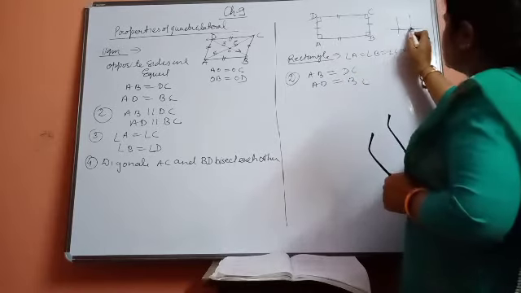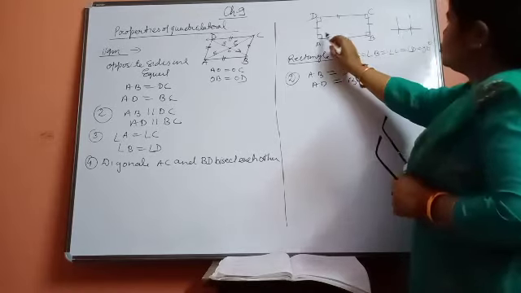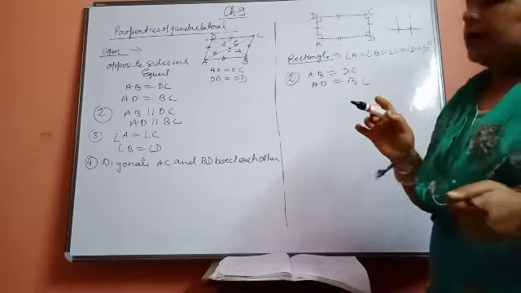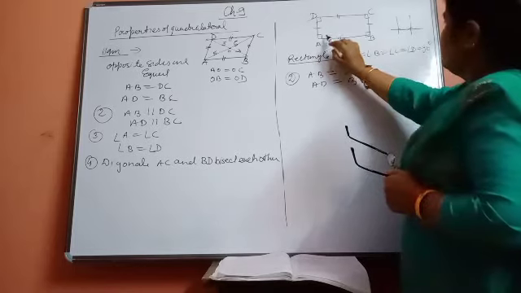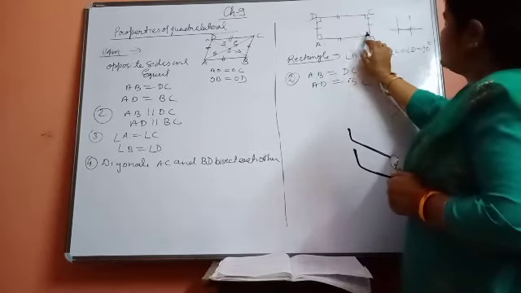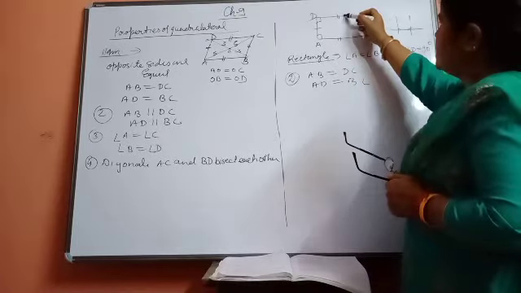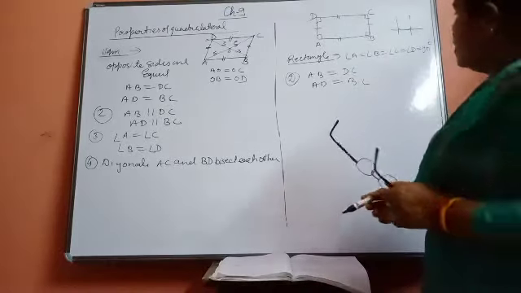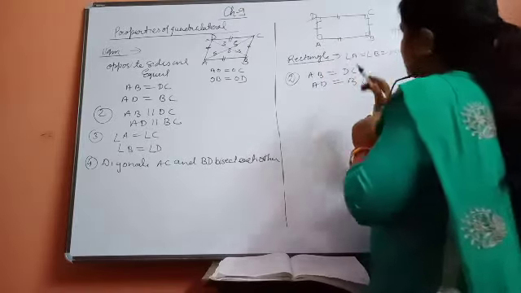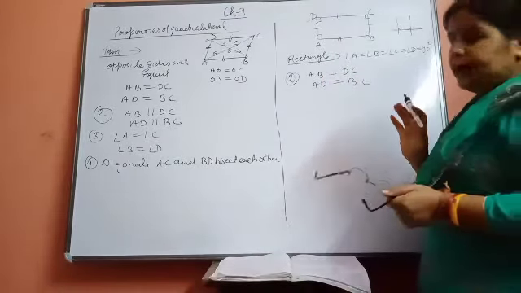If the sum of these two angles is equal to 180 degrees, it means the sum of the consecutive angles is 180 degrees, and these lines will be parallel. Now see, beta, here angle A and angle B sum to 180 degrees.